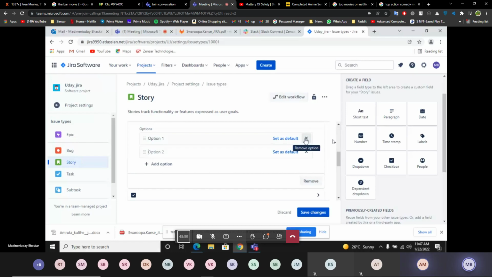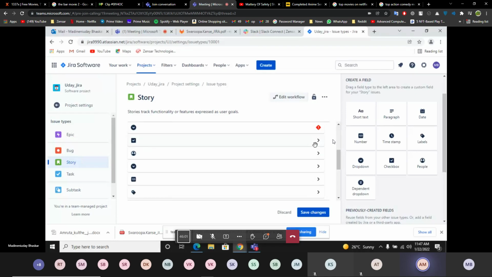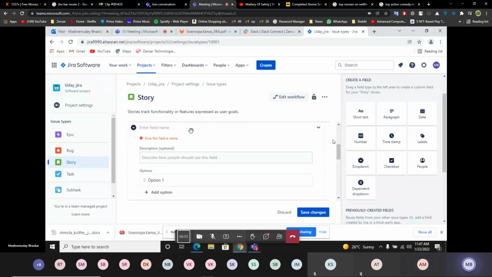Add option. Go a little bit up. Here you have to add a field name, like UI. You write it right here. UI. Okay.